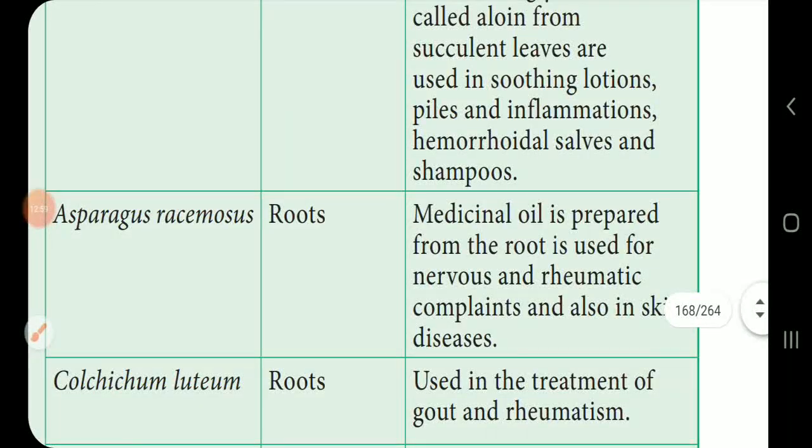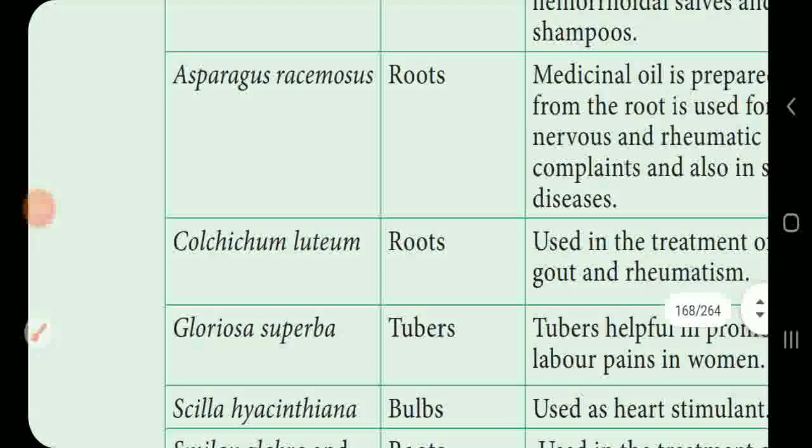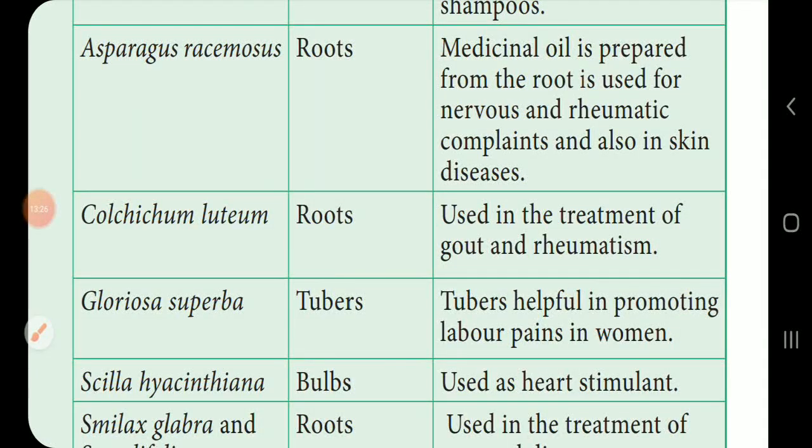And then Asparagus racemosus roots are very useful in the medicinal field. Medicinal oil is prepared from this root, which is used for nervous and hematic complaints, and also in skin diseases. We know that paralysis and nerve related diseases can be cured by this medicinal oil. And the next one is Colchicum luteum. The plant root is very useful for treatment of gout and rheumatism. Gout and rheumatism are some of the diseases. Rheumatism is a paralysis-like condition.